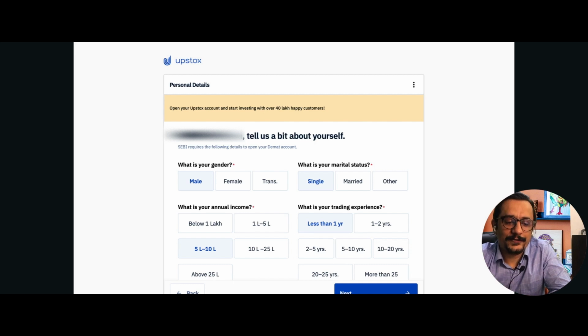And it will ask you for a few personal details, as in your gender, your marital status, your annual income, your trading experience. So you can select whatever you feel like amongst them or whatever is relevant, and you click on next and it will bring you to the next slide.